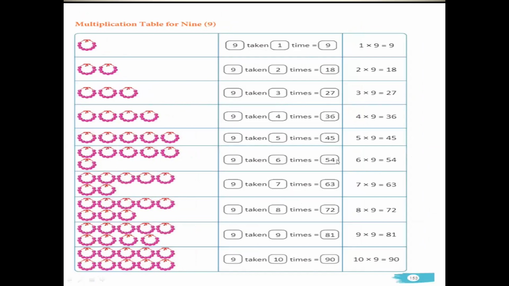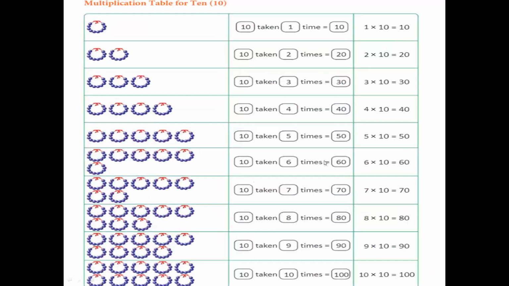Okay, children. Now 9. How can we learn the multiplication table for 9? So children, when we take 9 one time, it will be 9. But when it is two groups of 9, 9 plus 9, it will be 18. When we have 3 groups of 9, 9 plus 9 plus 9, it will be 27. So here how many groups of 9 do we have? 4. So 9 into 4, 36. Here we have 5 groups. 9 into 5, 45. Here we have 6 groups. So 9 into 6, 54. Okay, and so on.